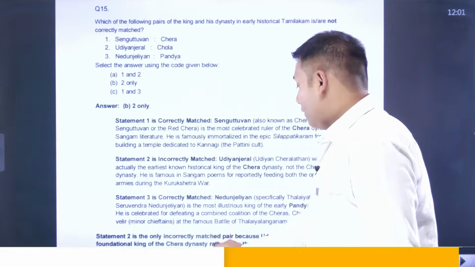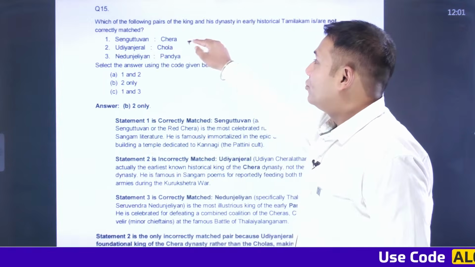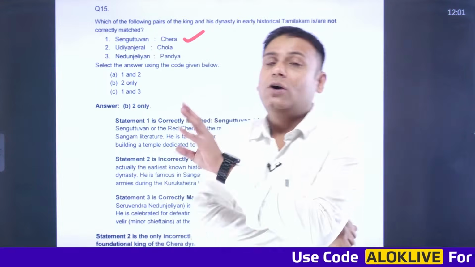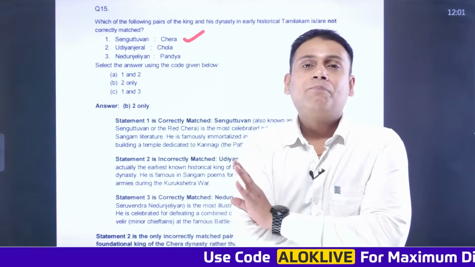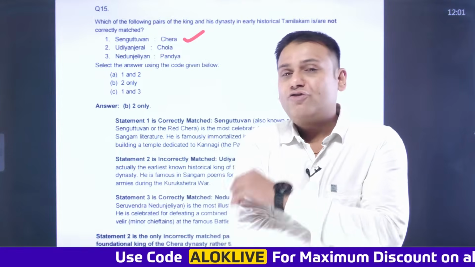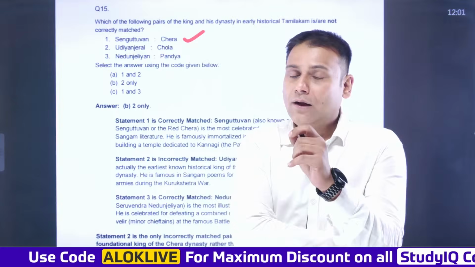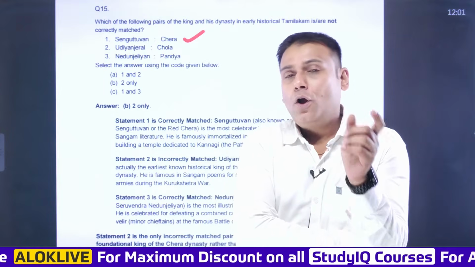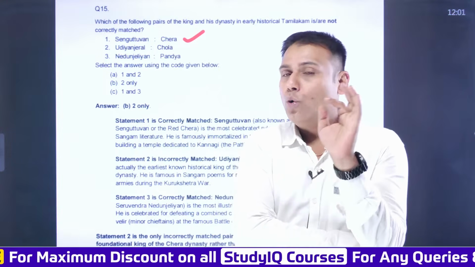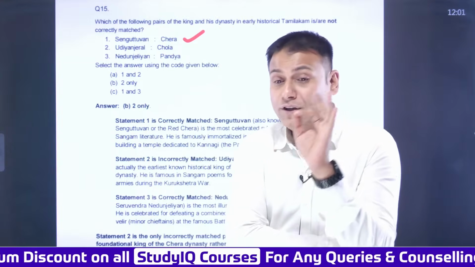Okay. First, Sengotuvan. He's a Chera prince. Yes, or a Chera ruler. This is a correct one. Now, precisely speaking, Cheras ruled over the region of Kerala. Vanji or Karur was their capital. Bow and arrow was their symbol. Thondi and Musiri were the important ports of the Cheras.